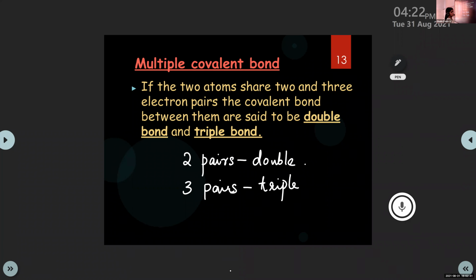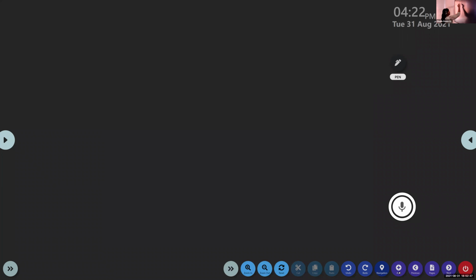Okay, then we can discuss one example each for the double bond and triple bond. First, the oxygen molecule, the formation of O2. In the case of oxygen, you know that it has 6 electrons, right?